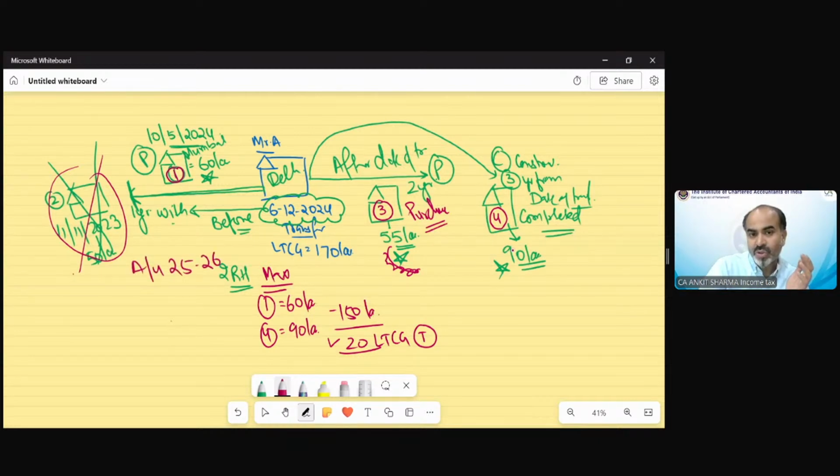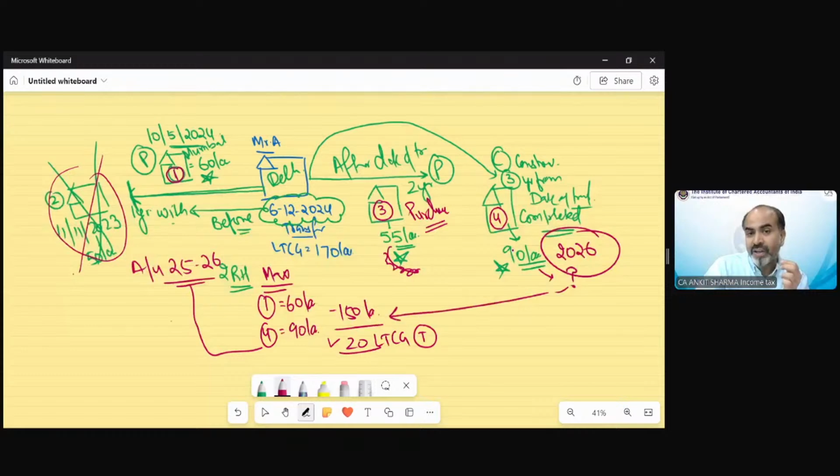We calculate in 25-26, and we are going to construct a property. Suppose the construction is completed in 2026. So how can we claim exemption in 25-26 for future construction or purchase?